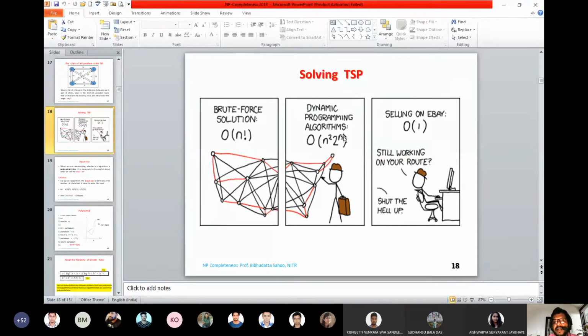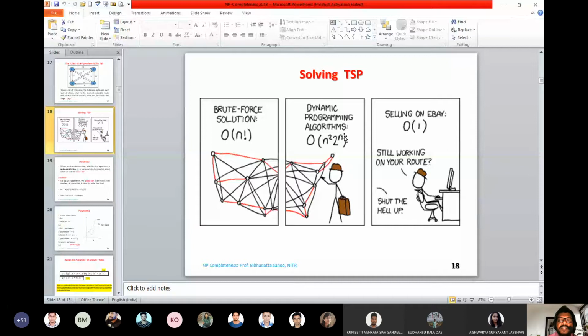Answer is how? Dynamic programming is a paradigm which always produces an optimal solution. Greedy produces a suboptimal solution. Dynamic programming produces an optimal solution. So for any problem, if you design an algorithm under dynamic programming, you will have an optimal solution. Then somebody may question: if we have a paradigm which always produces an optimal solution, then why are we looking into other programming paradigms like approximation algorithms or randomized algorithms or any nature inspired or heuristic algorithm?